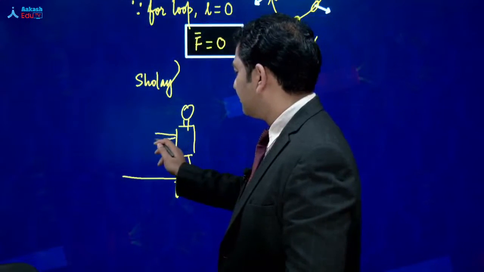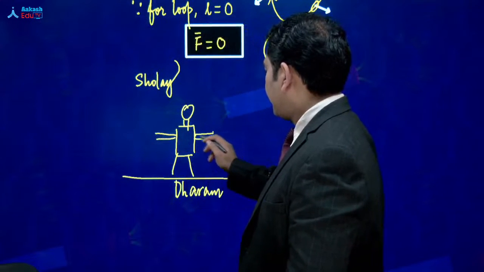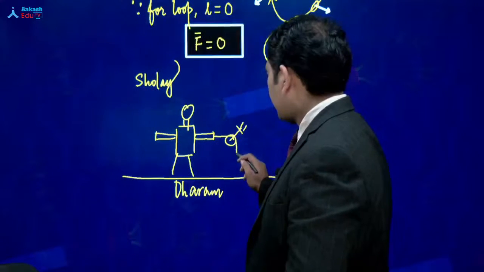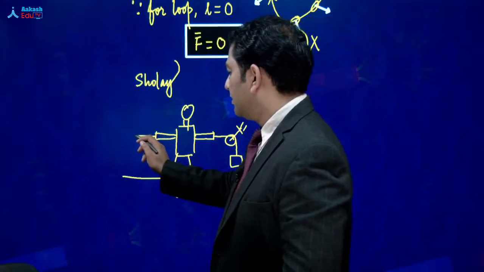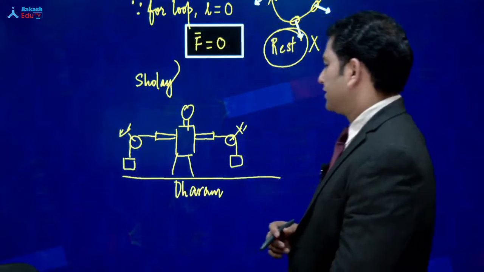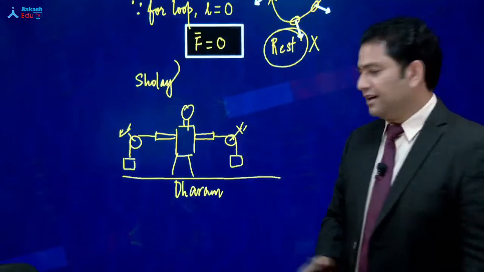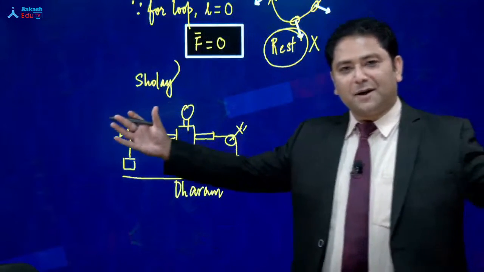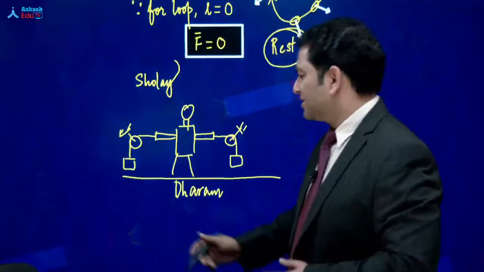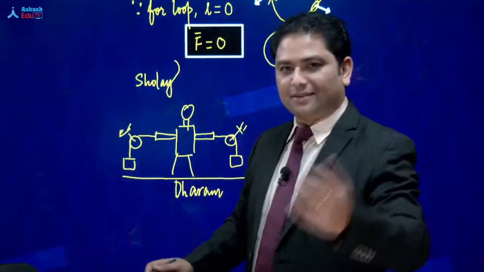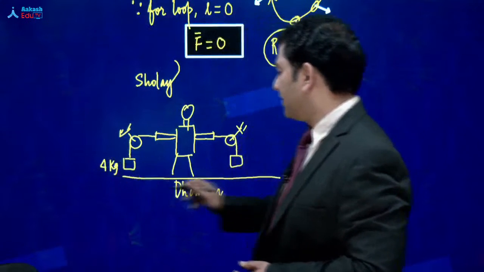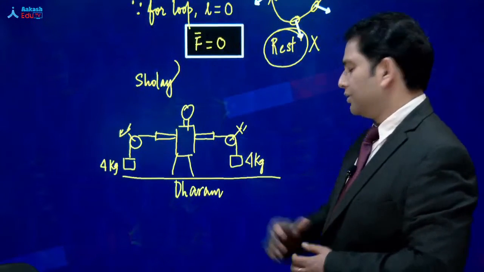Now I apply a little physics. So there is a hand, and let me not make all these fingers, and here is the pulley. You may imagine that there probably was no pulley there, but in a physics example, let's do that. So this is Dharmendra, this is Sholay happening here, and the two masses are being attached. I already said this is a bad example, but let's do that. Now suppose first Kalia comes, or I think Samba, whatever. He said that a 4 kg load is attached here, and a 4 kg load also comes here.